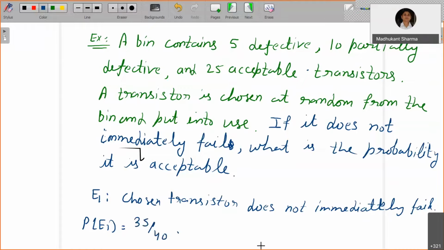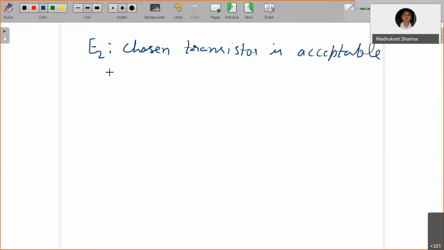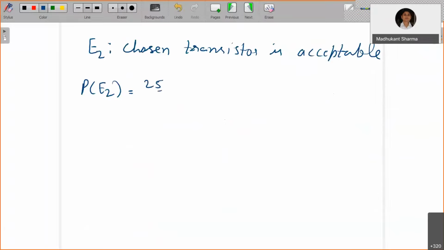Now what is the probability that it is acceptable? Let E2 be the event that the chosen transistor is acceptable. So what is the probability of E2? Acceptable transistors are 25 out of 40. So that is going to be 25 by 40.